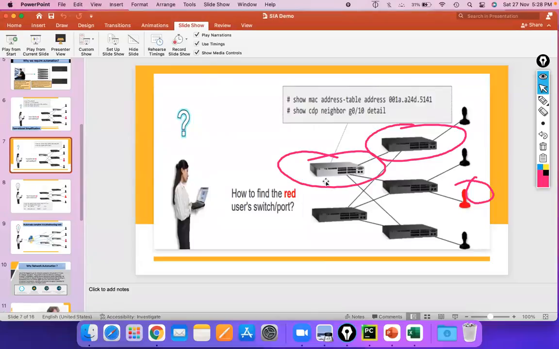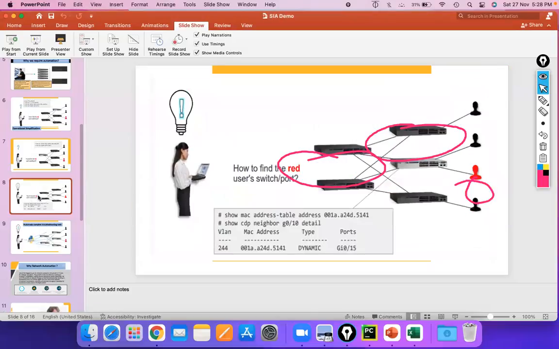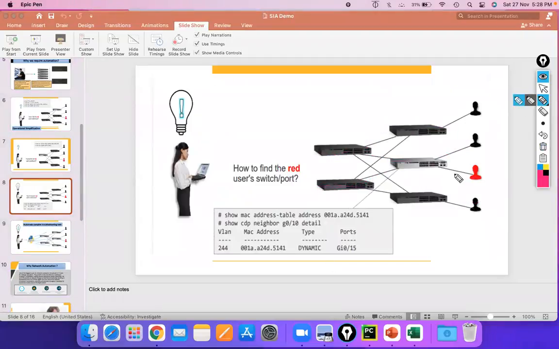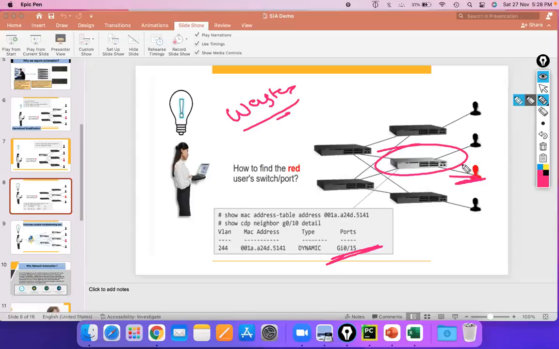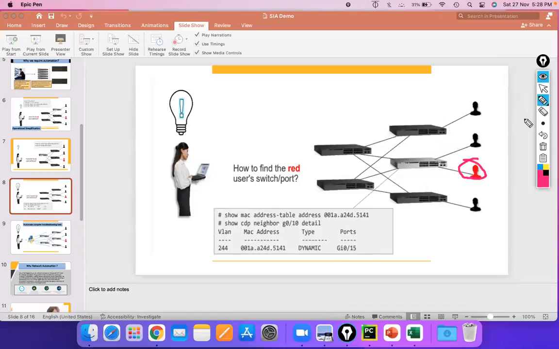Then we log into the next switch, and at the end we log into the end switch, and then we get to know that this particular user is connected to port number 15 of this switch. It's a waste of time, right? Logging into each and every switch is a waste of time. Obviously, if this particular port is connected to multiple users, and let's say only this gateway has gone down, the entire connection of this switch will go down.